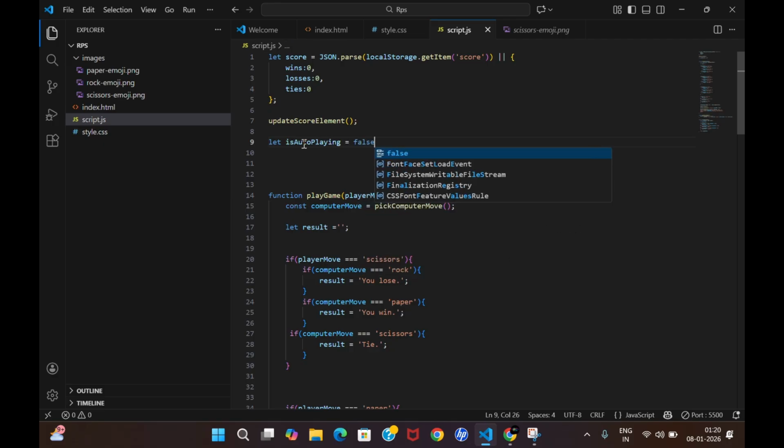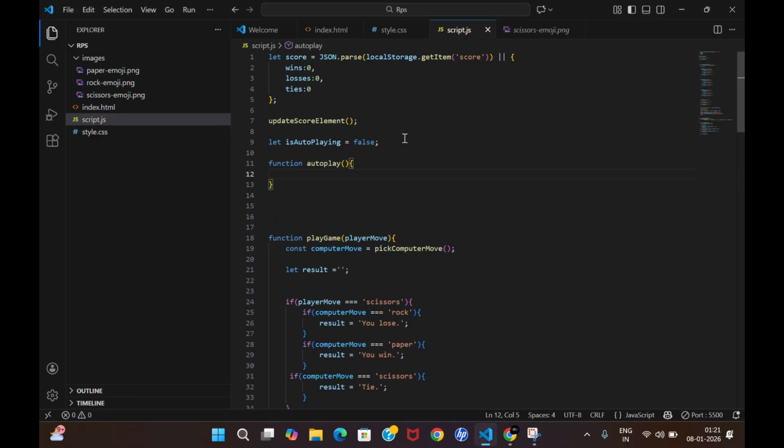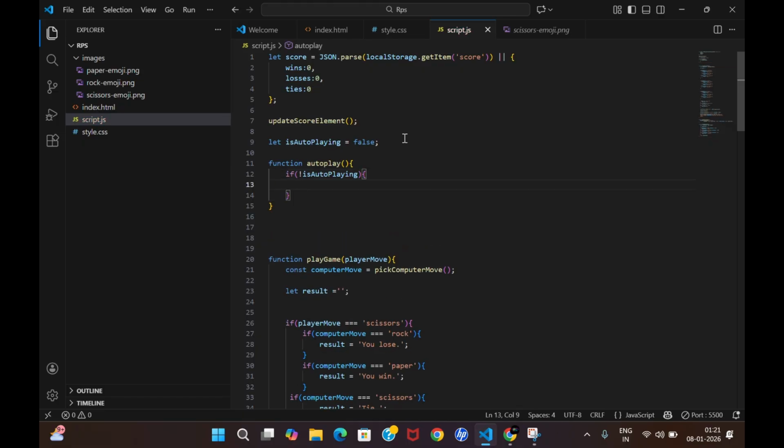Let me give it false because by default it is false. Now let me have this function autoplay over here. What you have to do is write this function with an if condition, that if my autoplay is false, meaning if my autoplay is not working and I am clicking on it, right now it is false.